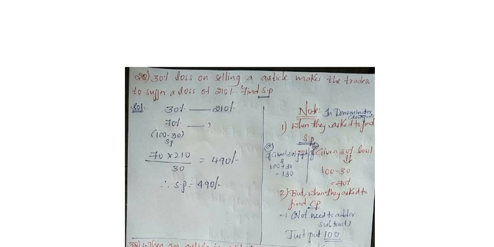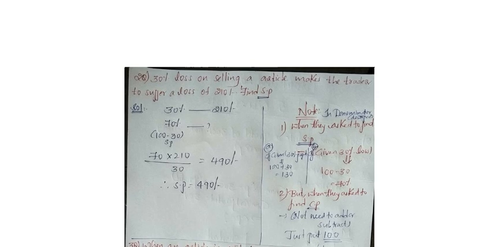In the second step, what should you do? In the previous question, when they asked the cost price, I asked you to assume it as 100%, and I wrote 100%. That is for cost price. But if they ask for the selling price, whatever loss or profit they have given, if they give a loss, you should subtract, you know that. If they give a profit, you should do addition.